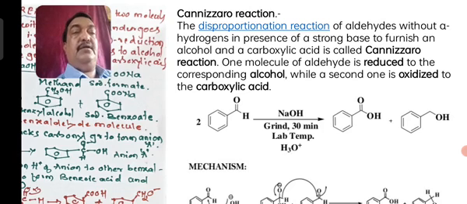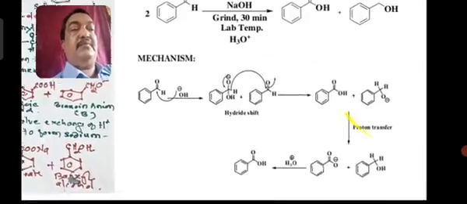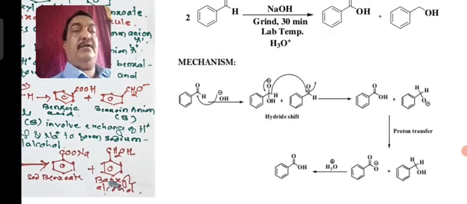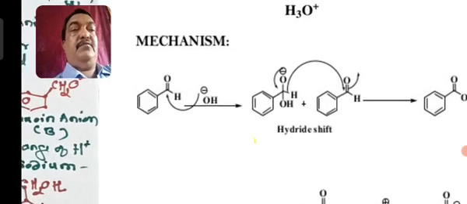So you can see two molecules of benzaldehyde when treated with NaOH for about 30 minutes at lab temperature. The products are one alcohol and another acid, that is benzoic acid and benzyl alcohol. And the mechanism for this I have already explained, but the same thing I will repeat again.